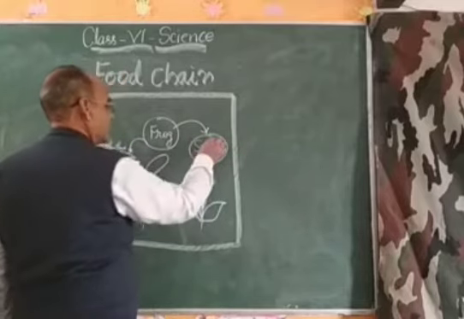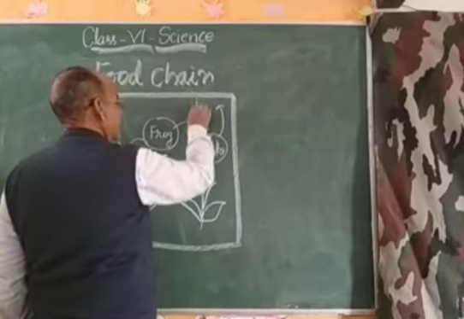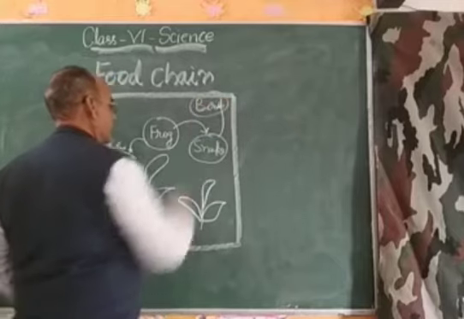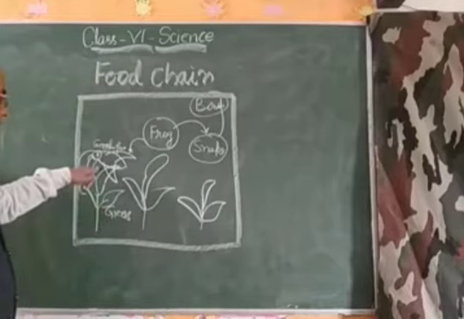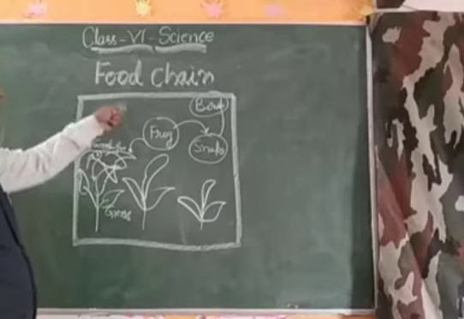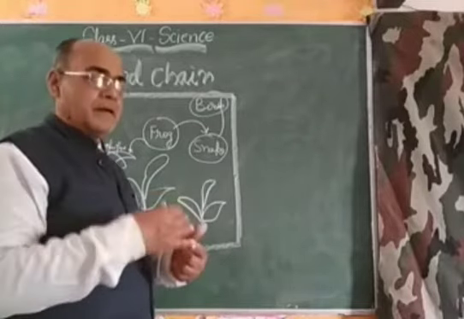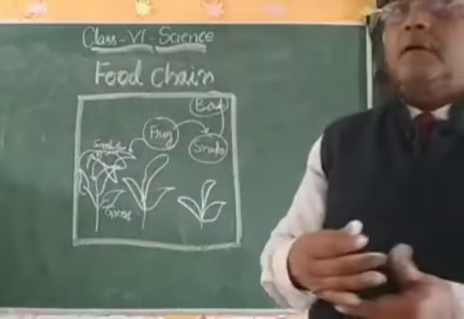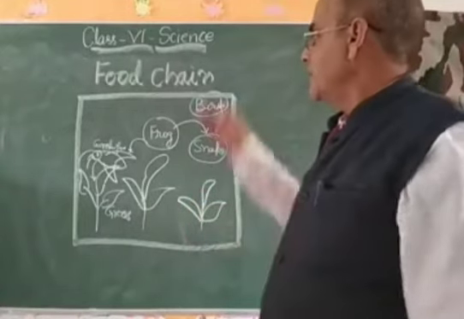And this snake is eaten by the eagle. So my dear student, you are looking at a food chain here. The interlinking of the dependency of the food by the different organisms is called a food chain. The interlinking of the dependency of the organisms for food is called a food chain.